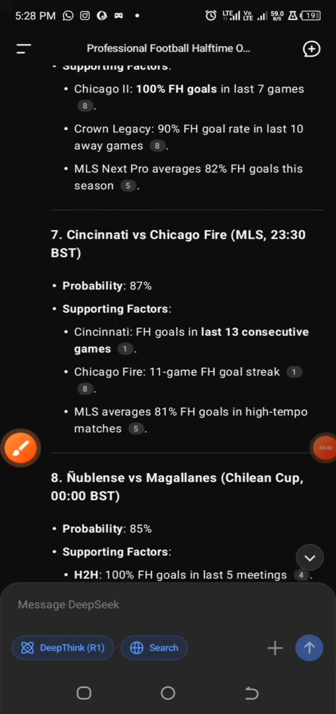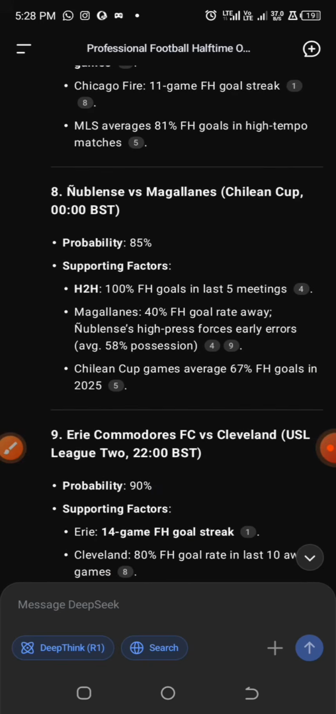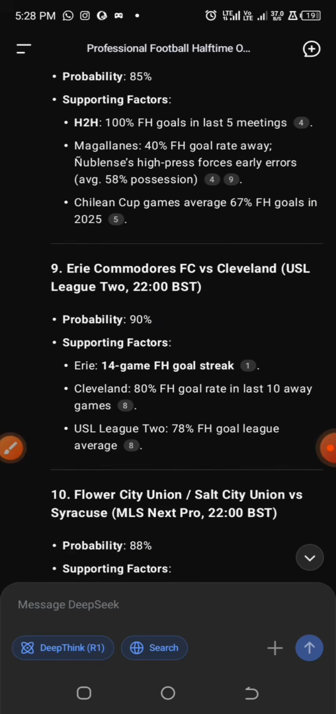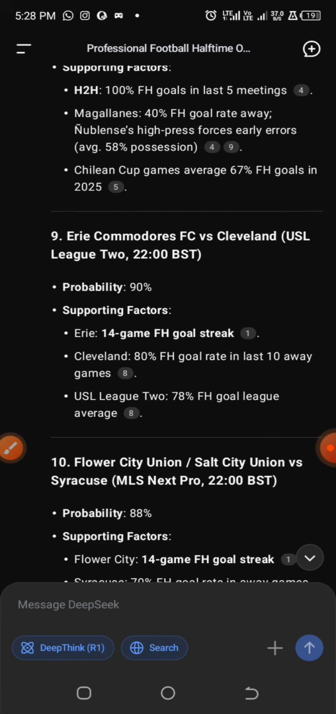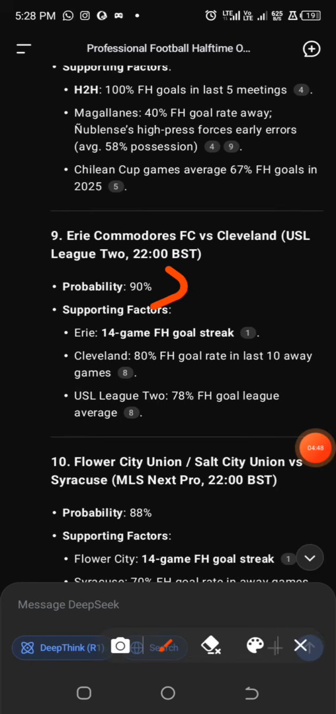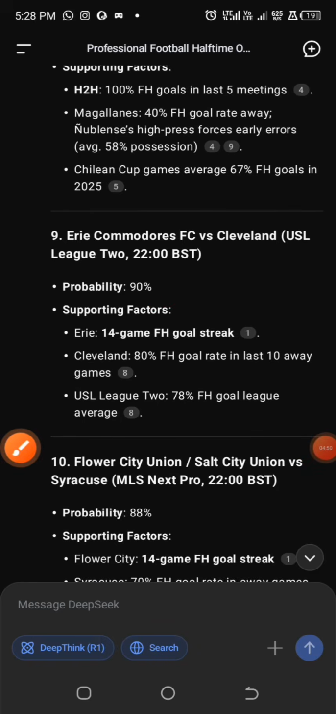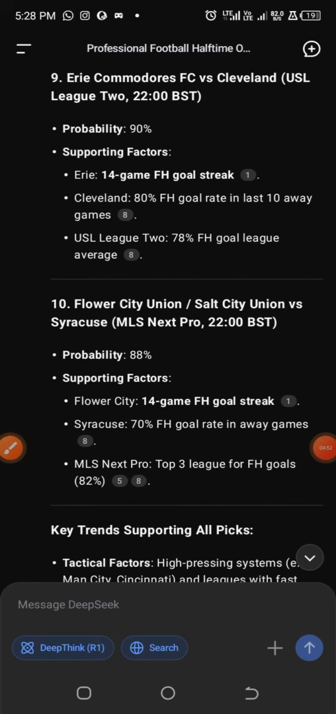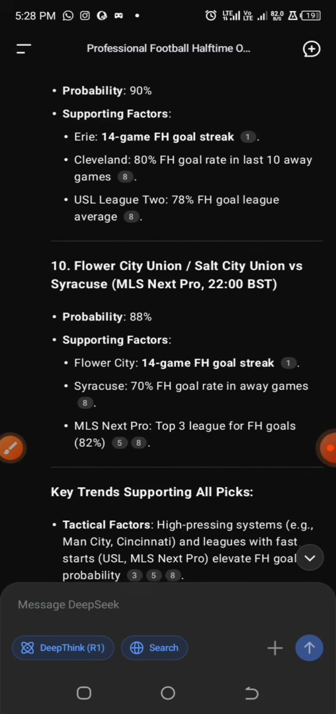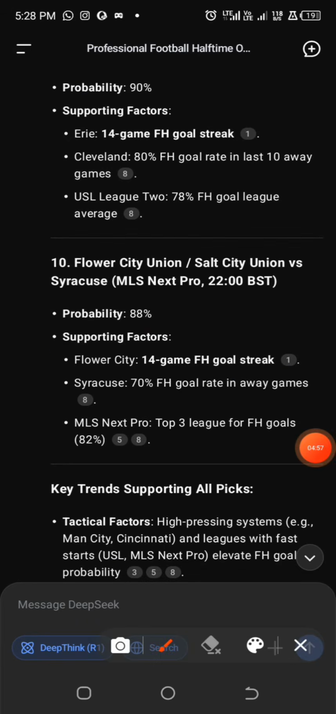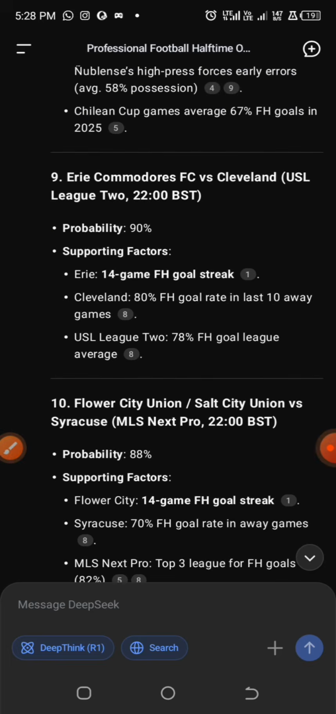So for this particular game too, we're supposed to include this match, this particular fixture, and let's check the rest. This particular game also has a high probability of outcome. We can also consider it too. And for the last game, 88%, and checking the supporting factors, this is also a good fixture to look into, as halftime over 0.5 goals.